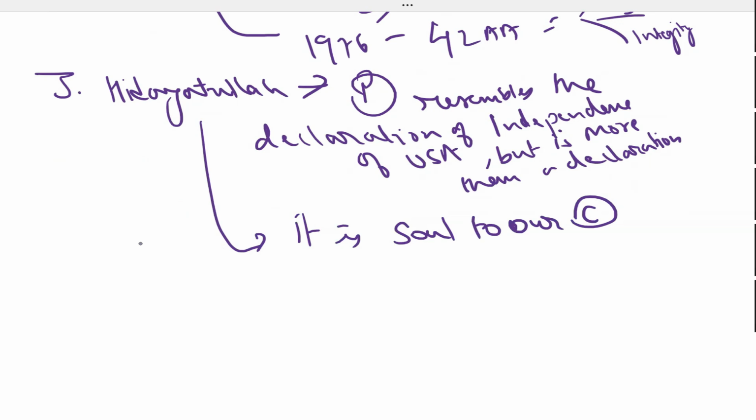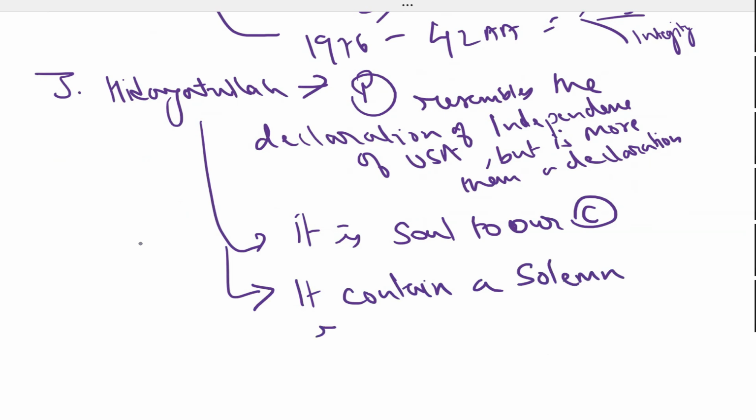And he pointed out a very important point which was being discussed in recent elections: this preamble contains a solemn resolve. Resolve means a resolution, backed by the promise of the country's people.